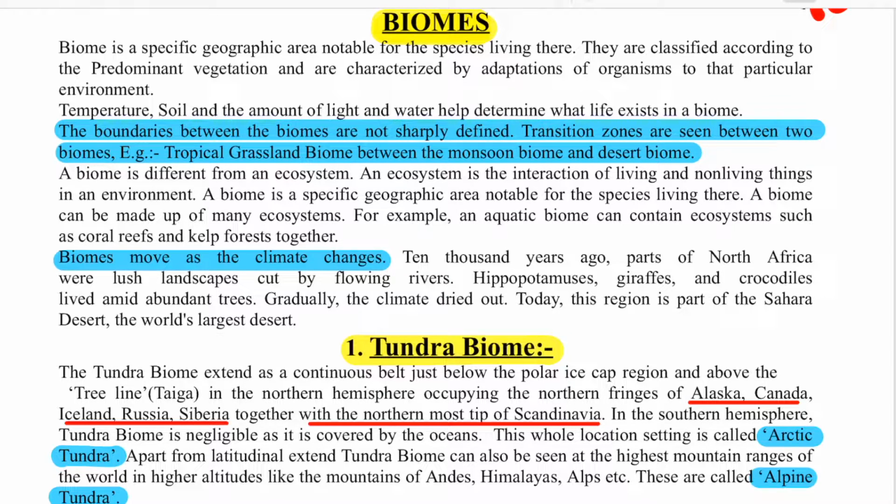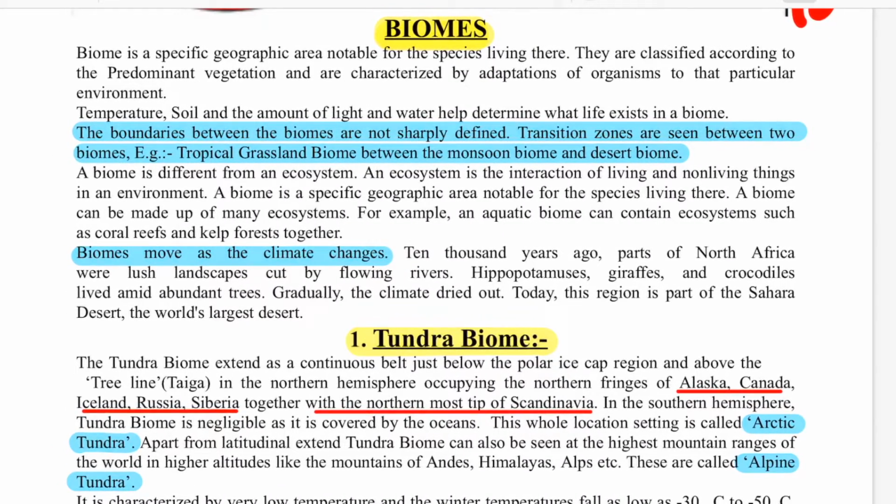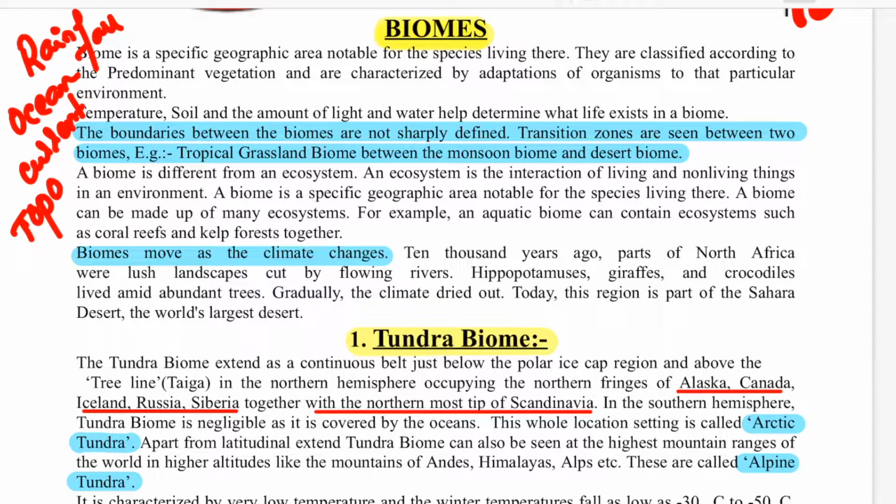And biomes move as climate change occurs. Okay, because the total concept of the biome is dependent upon the climate and the climatic factors. So on what factors does our climate depend? Our climate depends on rainfall. Apart from rainfall, it can depend on ocean currents. Apart from ocean currents, it can depend upon the topography of the area. Topography means the presence of mountains, plateaus, plains, rivers, seas, all that.